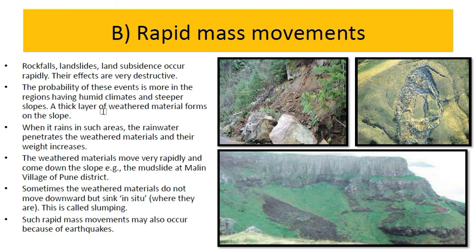A thick layer of weathered material forms on a slope. Okay, and when there is a heavy rain or the very steep slope, then such rock material used to slide along the slope. Okay, and it is very destructive. When it rains in such an area, the rainwater penetrates the weathered material and their weight increases. Okay, and because of this increased weight and because of the gravity effect, all such mass comes down along the gravity of that slope. The weathered material moves very rapidly and comes down the slope.